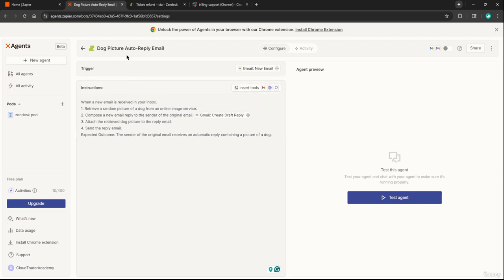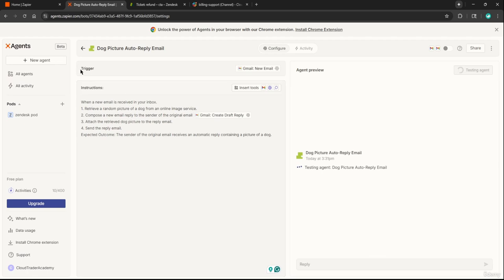So first, let's look at the bigger picture. We have the same exact labeling on the left hand side. It's the same exact menu. It's just a little side menu. Right here is all data related to our AI agent. So we can preview it here, we can test it, or we can look at the trigger and look at the instructions on the left hand side.